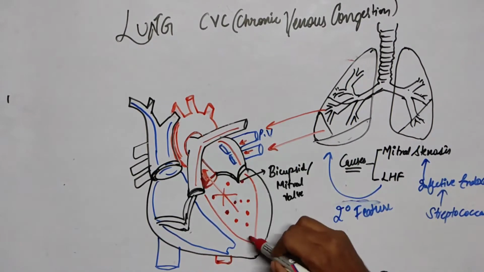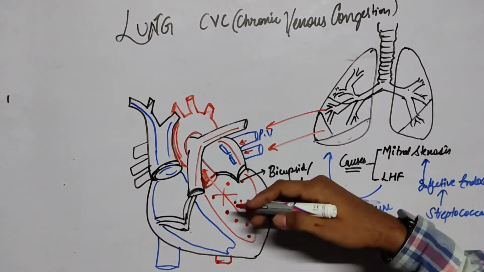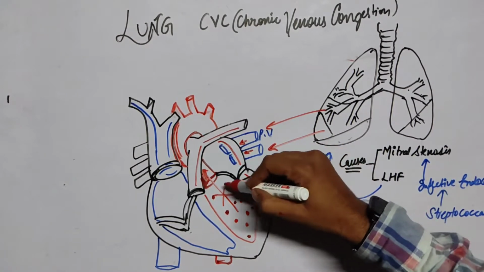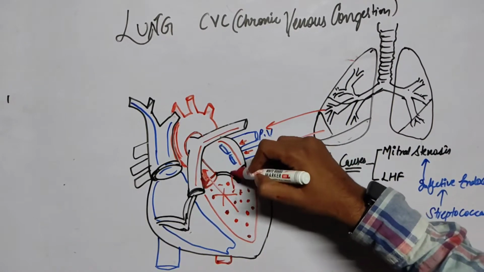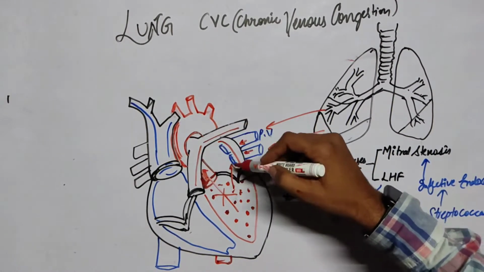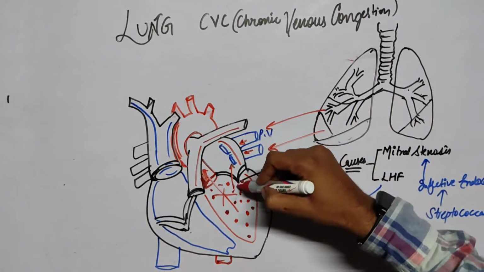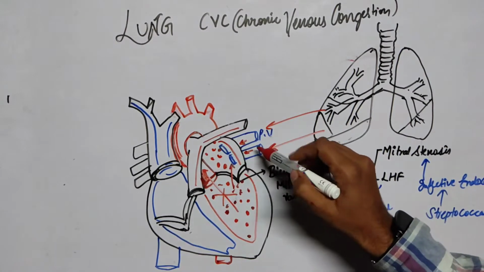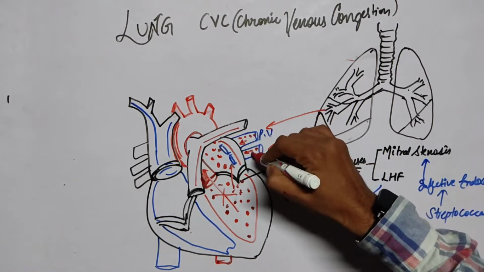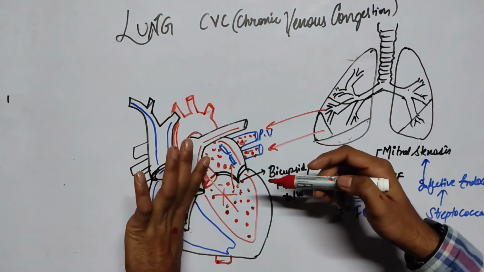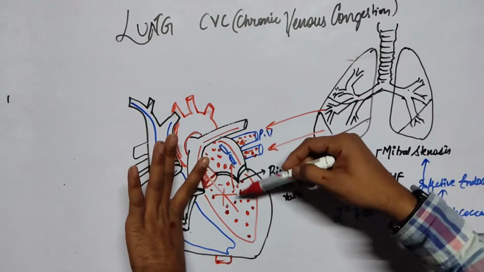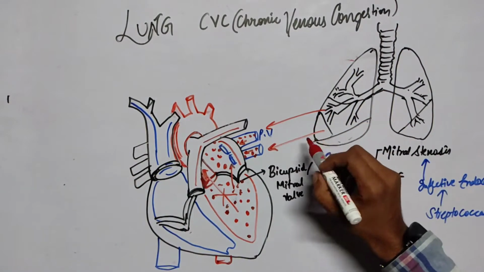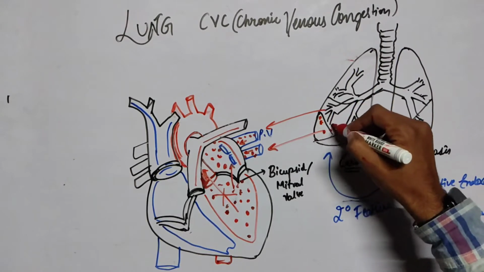If blood accumulates inside the left ventricle, there will be a rise of pressure inside the left ventricle. Due to the increase in pressure, the blood will get accumulated instead of going into the aorta. Because of the increase in hydrostatic pressure, blood will get accumulated inside the left atrium also, and afterwards in the pulmonary vein also, because the exit is blocked. Whatever blood comes will accumulate here, then in the left atrium and then the pulmonary vein, which is getting blood from the lungs. So blood will get accumulated inside the lung also.